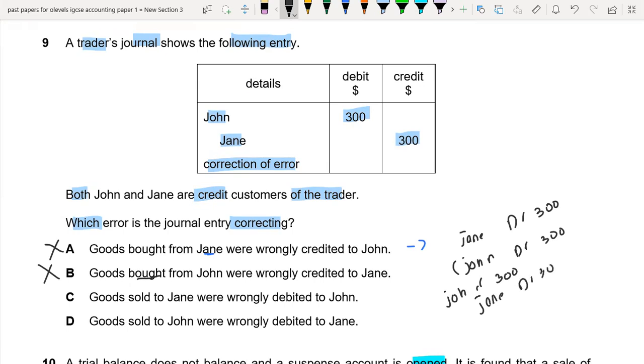But if you see that we have debited John but credited Jane, so this is not the right option. So it means that C is not right. So now let's see the D option.